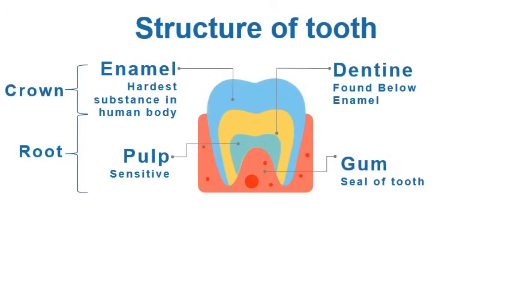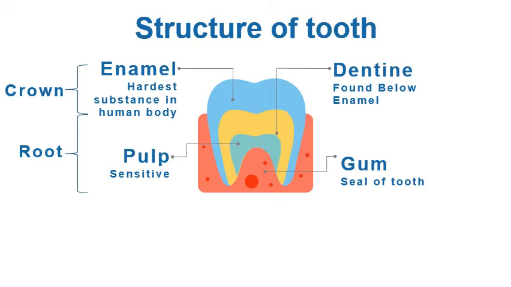Structure of tooth. The upper portion of the tooth which is visible, the white portion, is known as crown, and the portion which is present inside the gum, that is known as root. The very outer layer of tooth is known as enamel. Enamel is very hard, it is even harder than a bone. It protects the tooth from any infection.